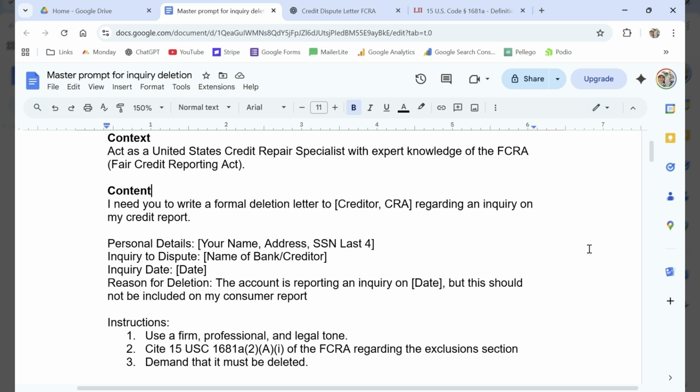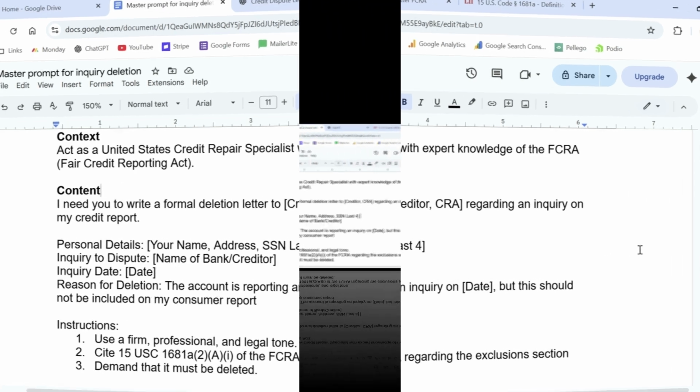Inquiry date, you're going to list the date. The reason for the deletion: the account is reporting an inquiry on X date, but this should not be included on my consumer report. And remember to include the instructions. Use a firm, professional, and legal tone. Cite 15 USC 1681a(d)(2)(A)(i) to the AI. It's the exclusion section of the FCRA. Demand that it must be deleted. This is our master prompt.